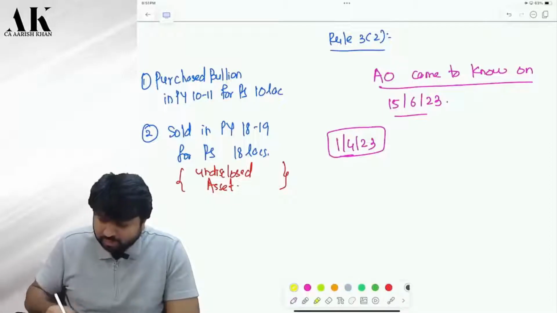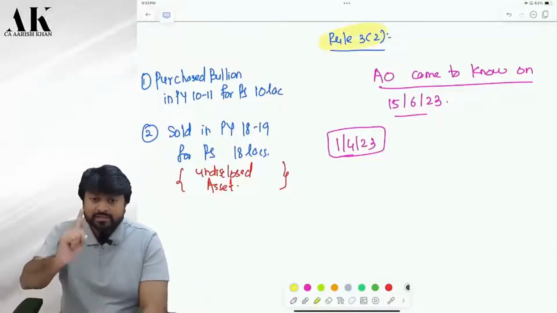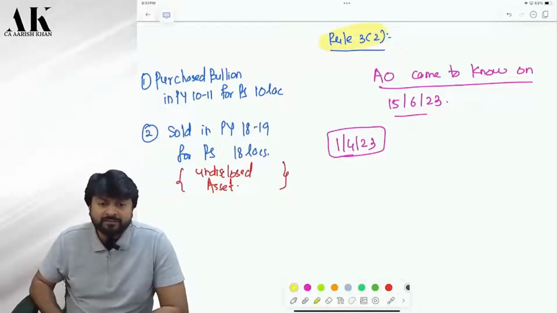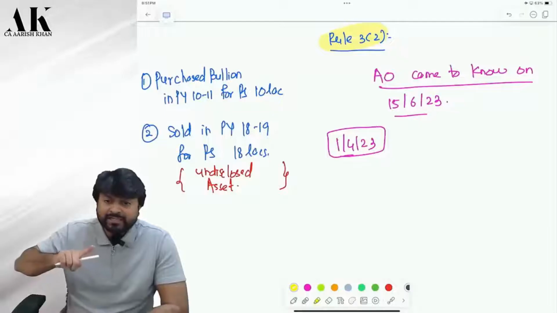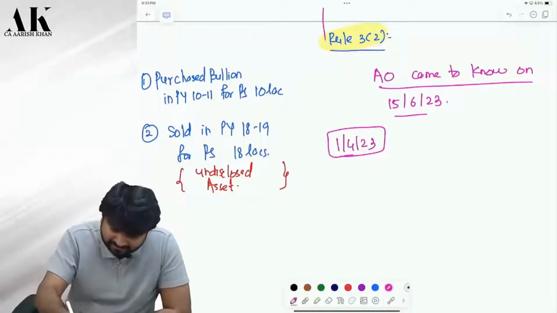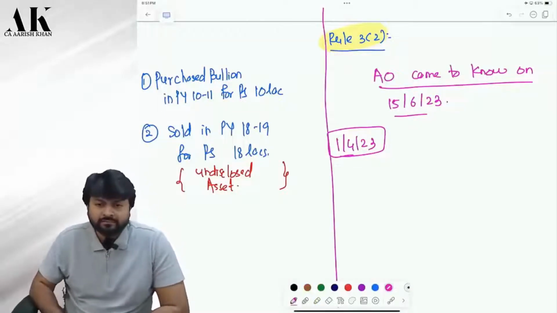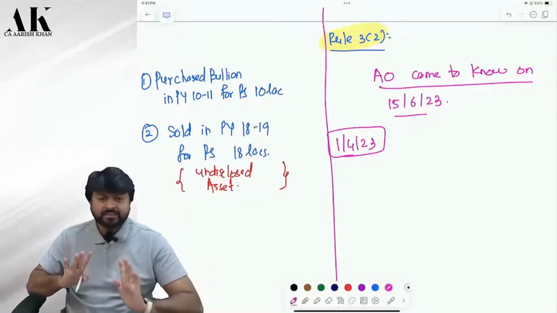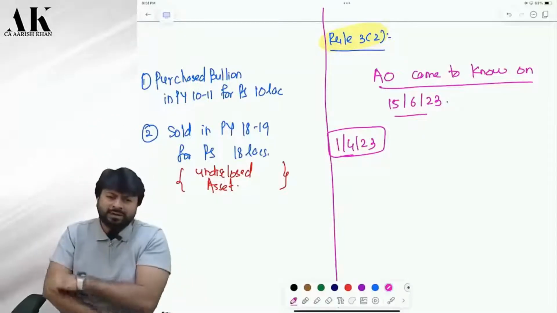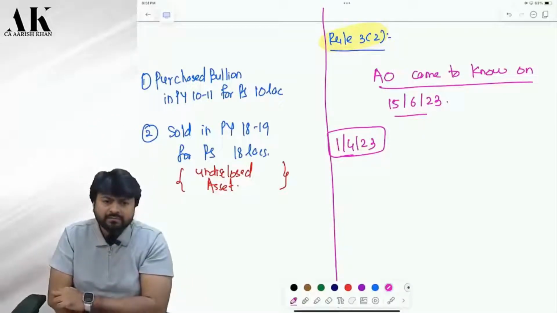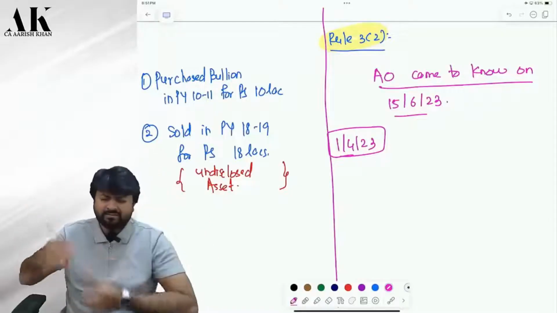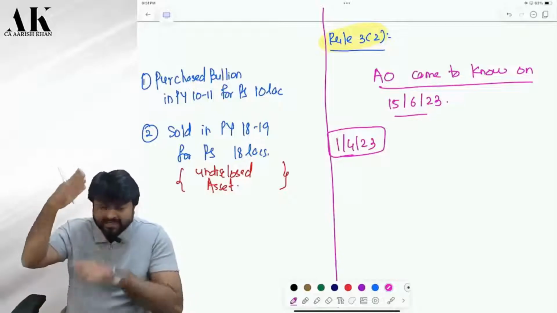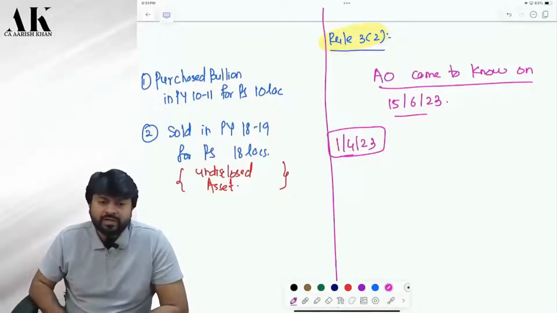Rule 3 sub rule 2 takes care of a situation where the asset is transferred before what? Tell me. Before the valuation date. So if the asset is there on the valuation date, then you value as per rule 3 sub rule 1, cost or NRV, whichever is higher, or whatever the valuation rules are. But what if the asset is not there on the valuation date? Then how will I value the asset?